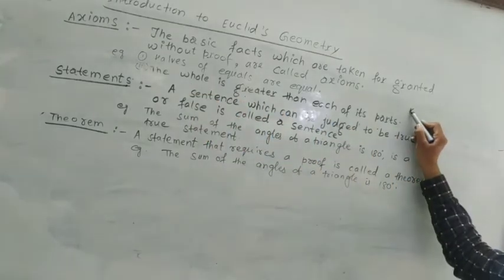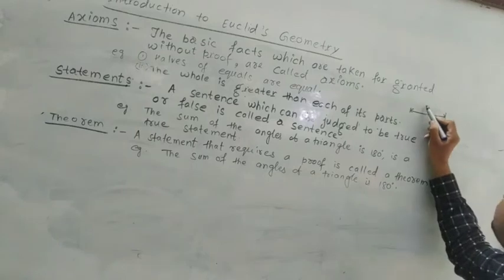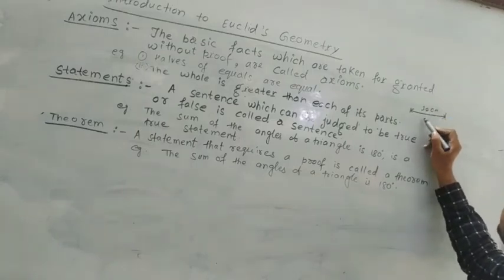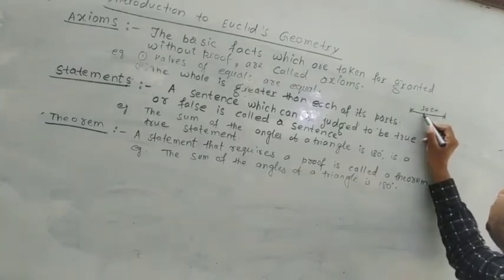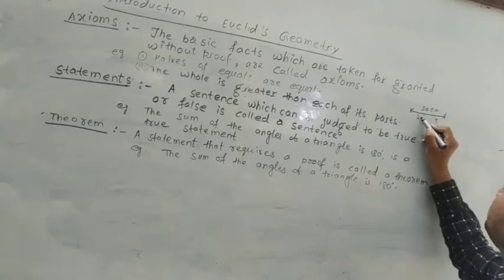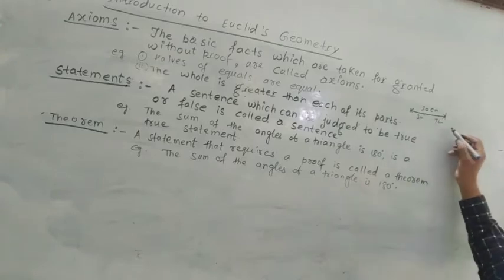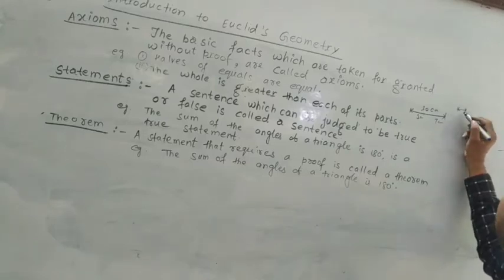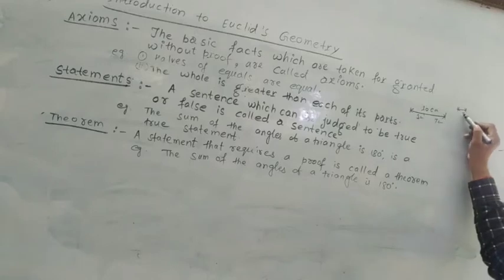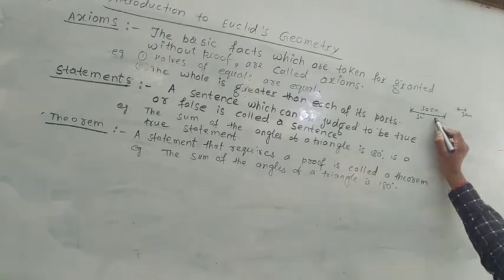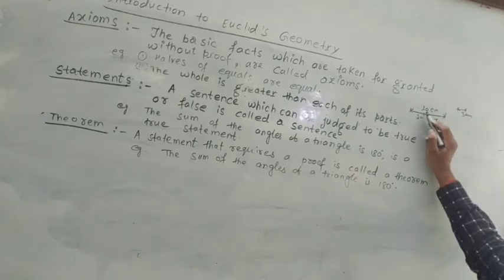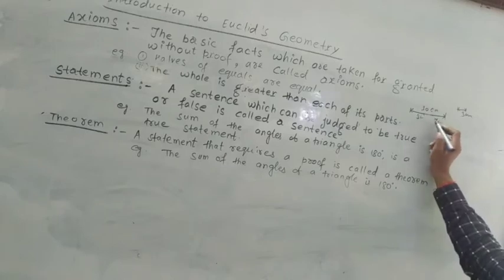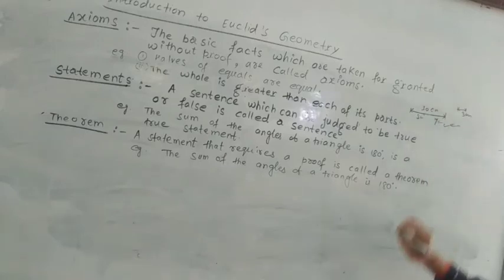If you take this as 10 centimeter and break it into 3 centimeter and 7 centimeter, then 3 centimeter is always less than 10 centimeter and 10 centimeter is always greater than 3 centimeter. Similarly, the 7 centimeter part is always less than 10 centimeter. So 10 centimeter is always greater than the 7 centimeter part.